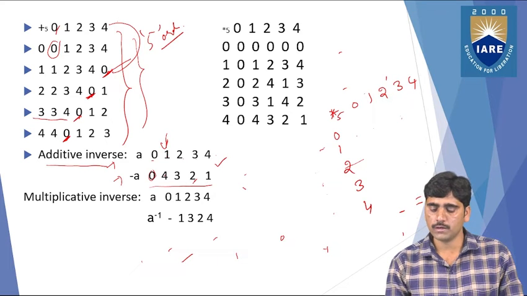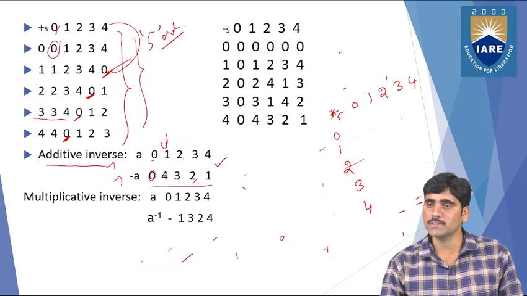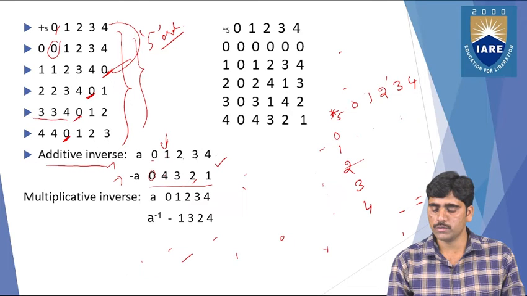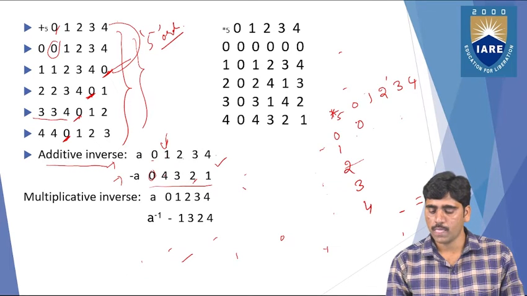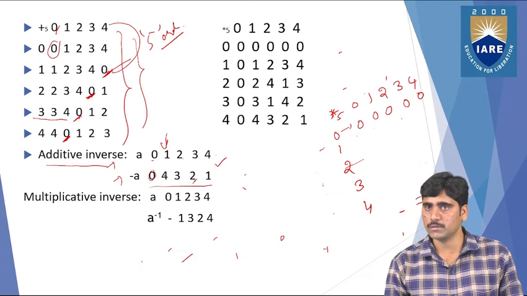Now you can do the multiplication operation on all the set elements. So 0 into 0 is 0, 0 into 1 is 0, 0 into 2 is 0, 0 into 3 is 0, and 0 into 4 is 0. So the first elements are all set to be 0.